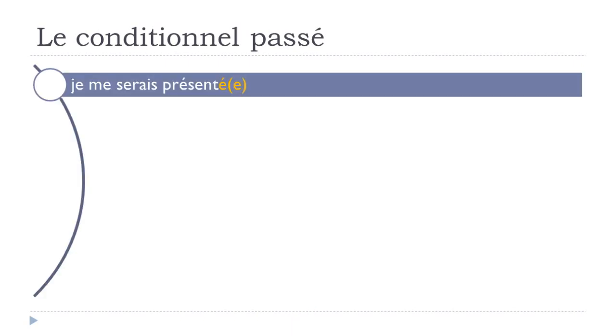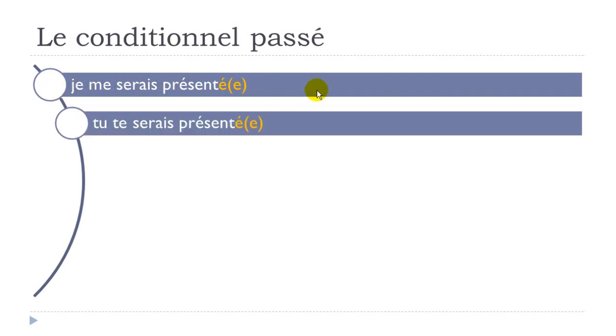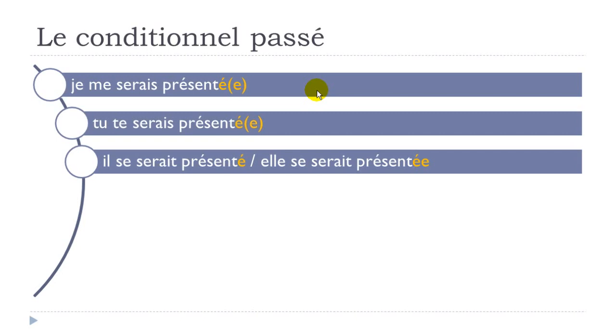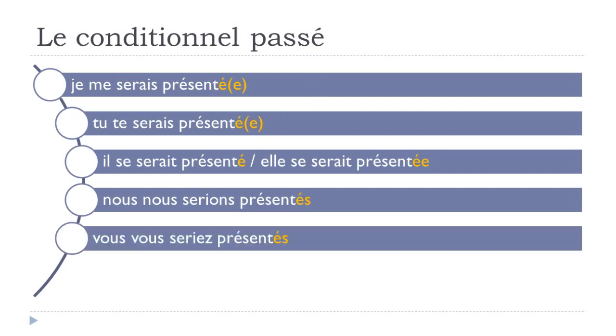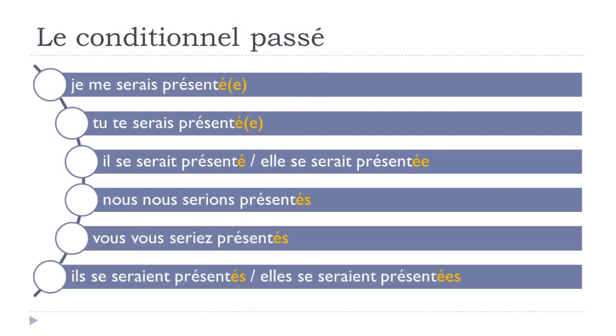And then one example with these reflexive verbs that we saw, and I just wanted to use se présenter. Okay, so je me serais présenté. Tu te serais présenté. Il se serait présenté. Elle se serait présentée. Nous nous serions présentés. Vous vous seriez présenté. Ils se seraient présentés. Elles se seraient présentées.